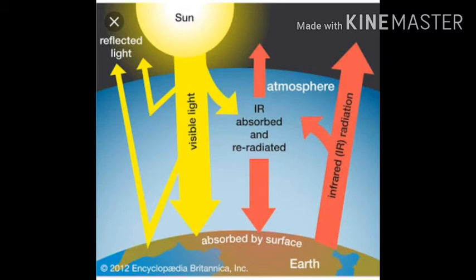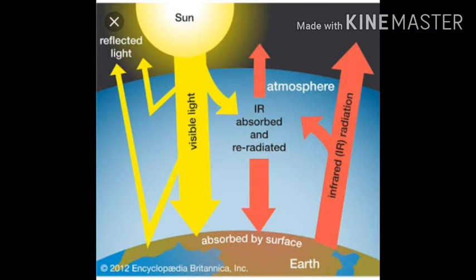So there is an energy balance between the heat energy that reaches the earth's surface and the heat energy that radiates from the earth into space. Whatever is absorbed by the earth's surface during the daytime, that much is re-radiated. Suppose the earth has received 50% of the solar radiation during the day; at night that 50% is radiated back from the earth into space.